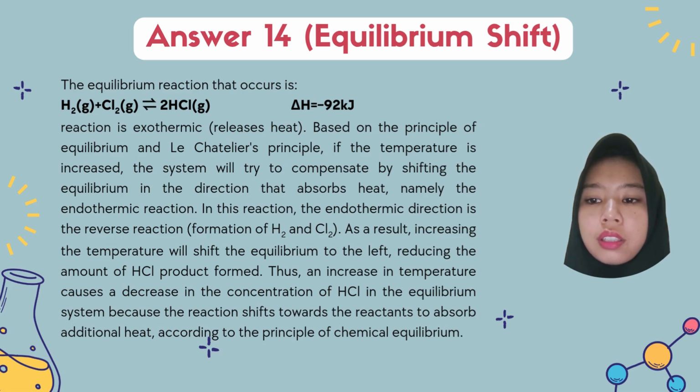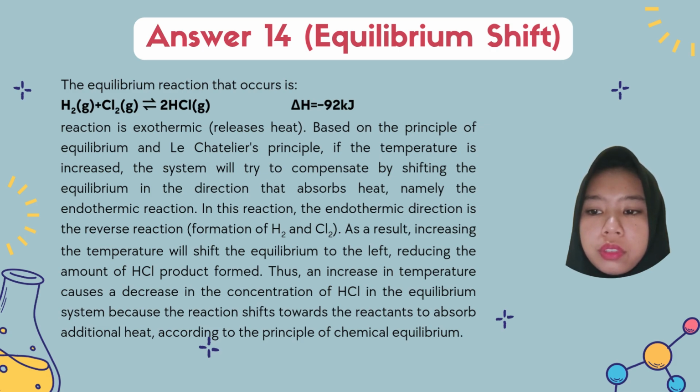Thus an increase in temperature causes a decrease in the concentration of HCl in the equilibrium system, because the reaction shifts toward the reactants to absorb additional heat, according to the principle of chemical equilibrium.